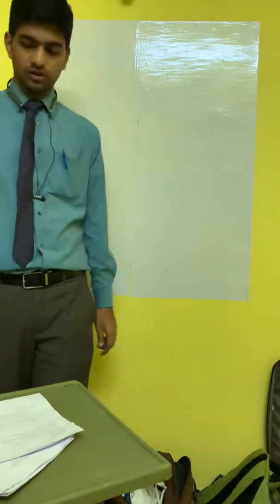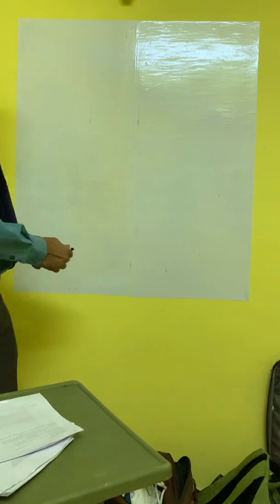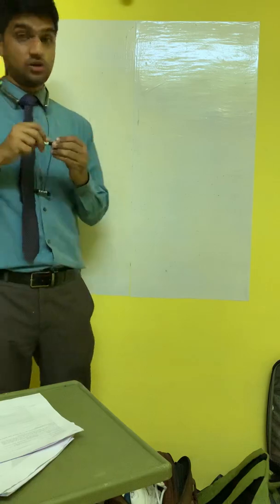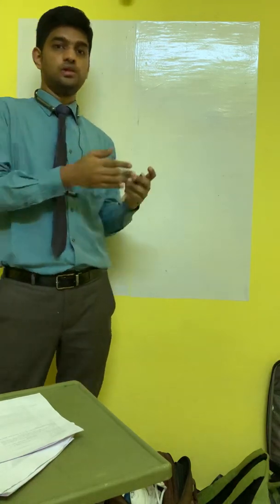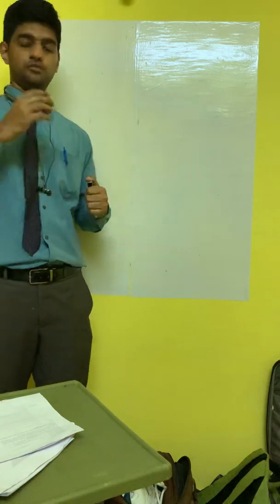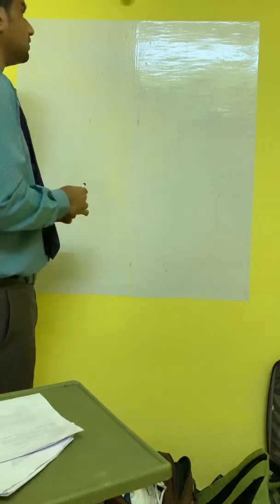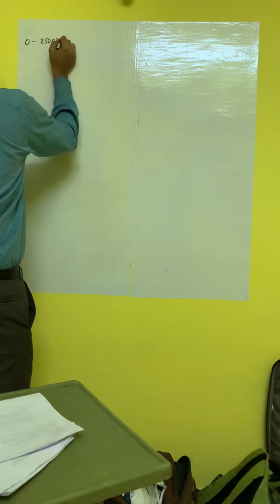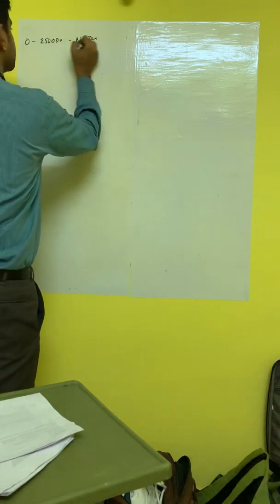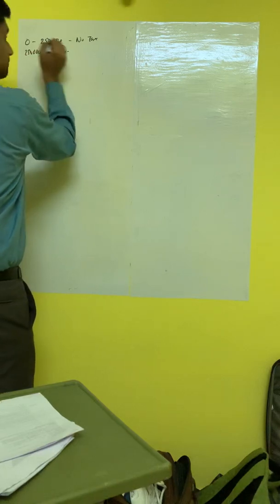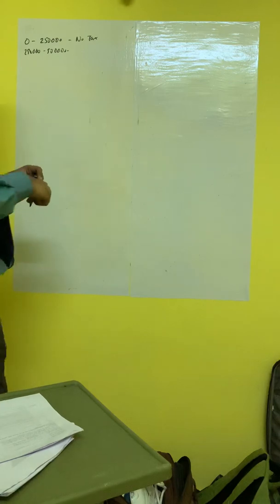The new slab rate is in intervals of 2,50,000. This slab rate is an option. While following this option, there are many advantages and many disadvantages, and I will cover each and every aspect of the new slab. So let's see what the new slab is. 0 to 2,50,000, no tax. 2,50,000 to 5 lakh, the tax rate is 5%.